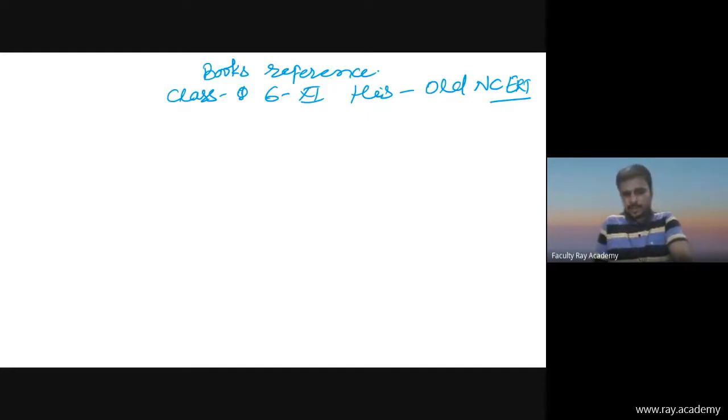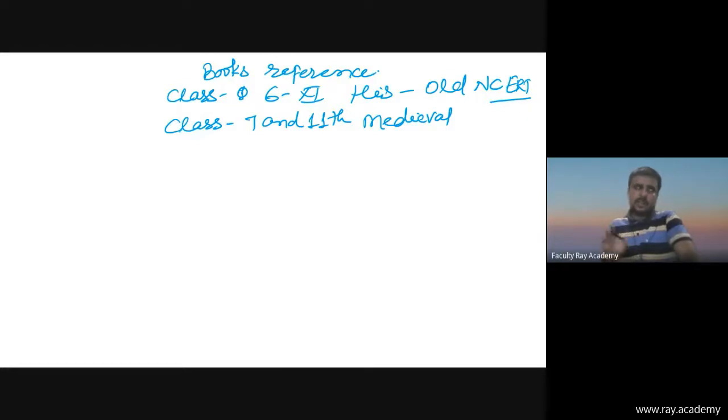For medieval Indian history you'll have to cover class 7th and 11th medieval history books. Then there is also class 9, Story of Civilization part 1 old edition, and then class 10 Story of Civilization part 2 old edition. This is not necessary, but if you can, you can cover. Then for modern Indian history, you will have to cover the NCERT book by Bipin Chandra.